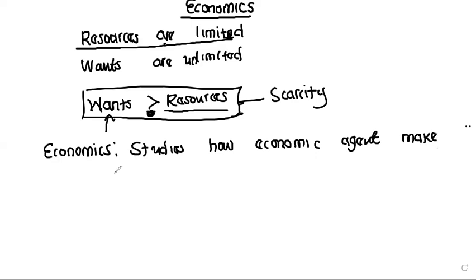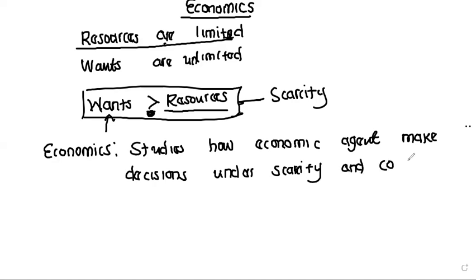So it studies how economic agents make decisions under scarcity and the consequences of those decisions. Decisions, or you can call them choices, it's the same thing. Is that okay?